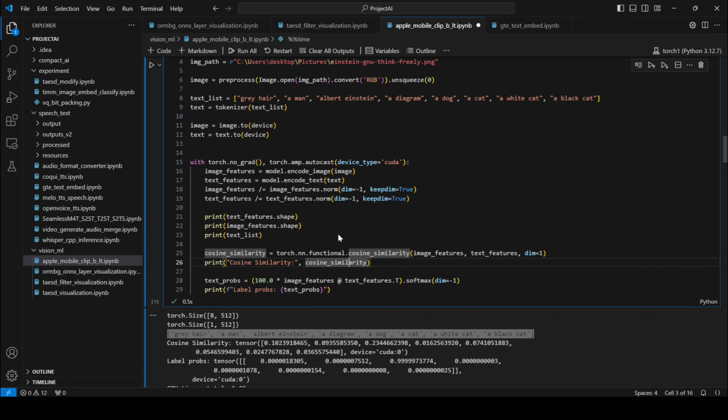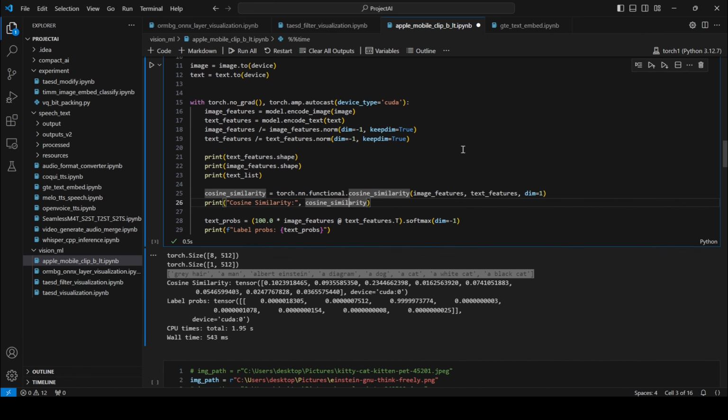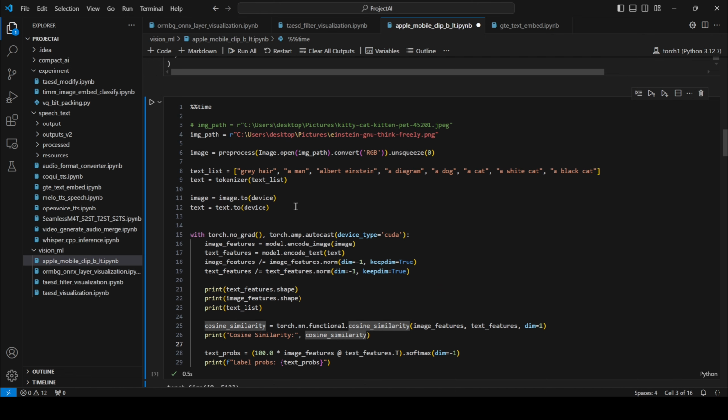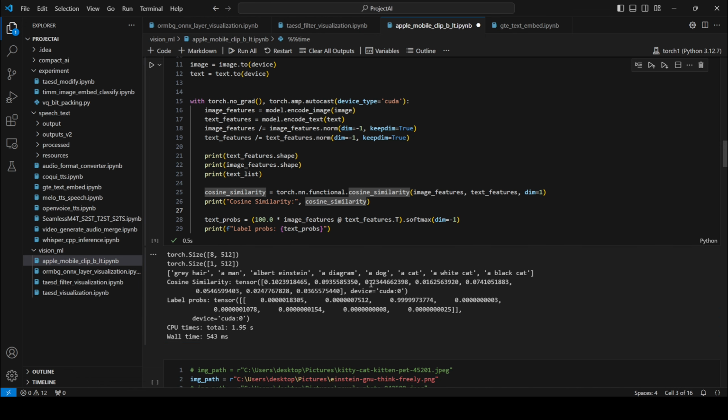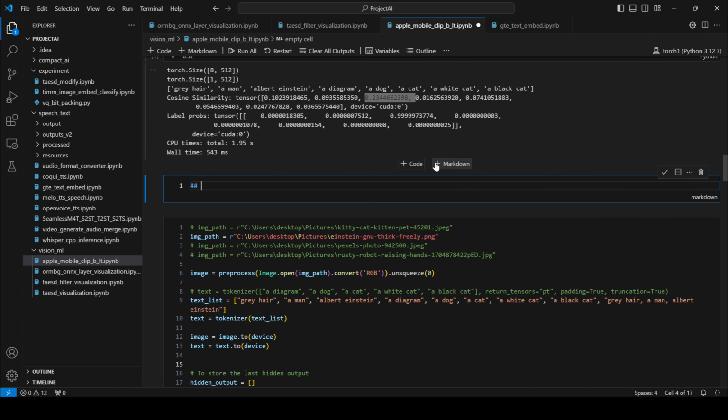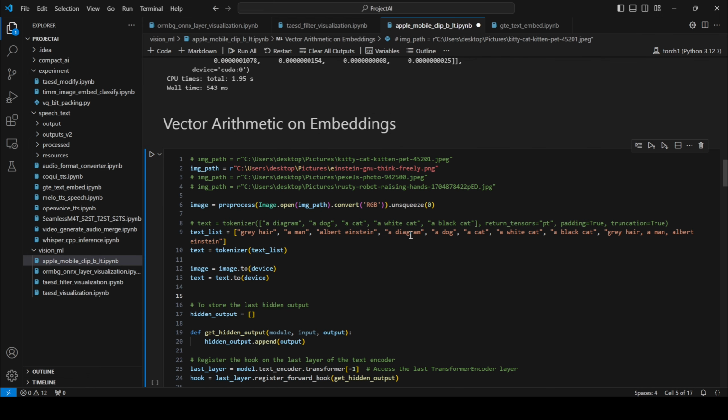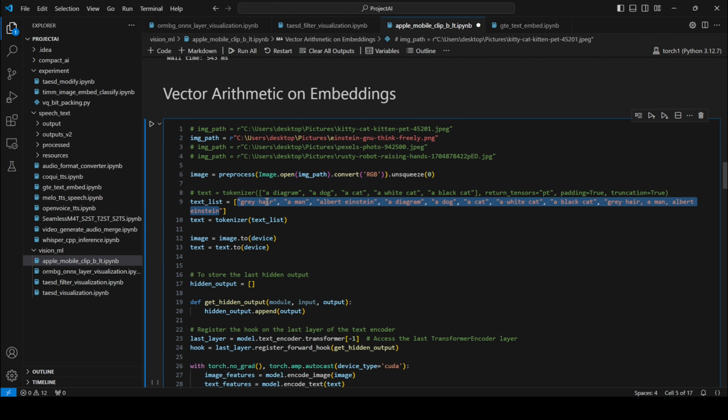So my image embedding will be from the Albert Einstein image. It is clearly seen that if I look at the cosine similarity, the Albert Einstein text matched most with the image of Albert Einstein, even more than the word a man. In this part, I have a text list of various texts to match against.